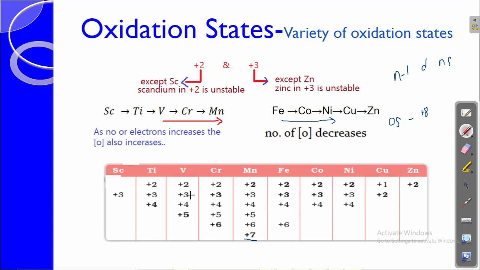We can also see that the extreme ends have fewer oxidation states. For example, scandium, titanium, copper and zinc have fewer oxidation states. This is because of the fewer number of electrons for chemical bonding. Here we have only a d1 configuration, having only one electron for bonding, and here we have only a d2 configuration, which in addition to the 2 s electrons has only 4 electrons for bonding.